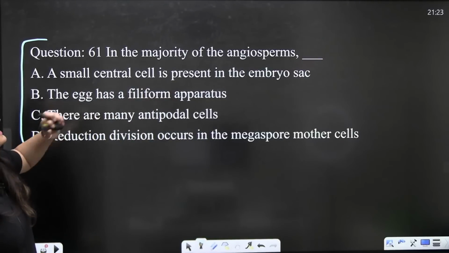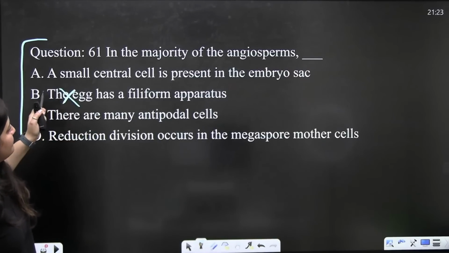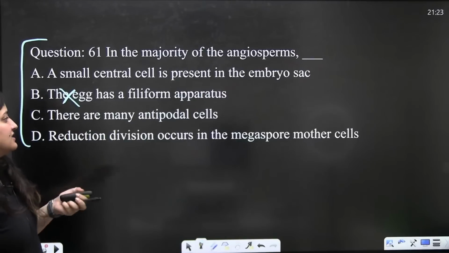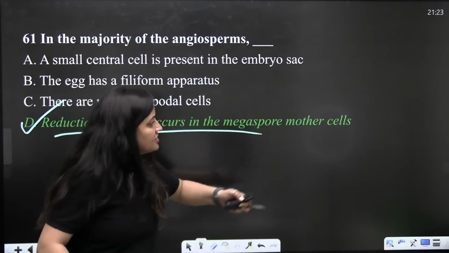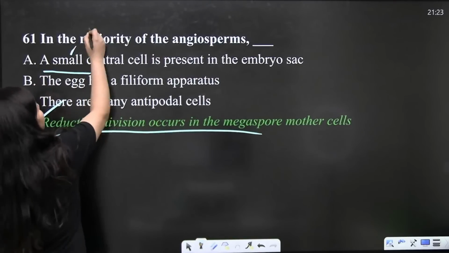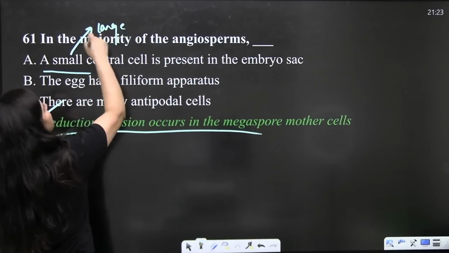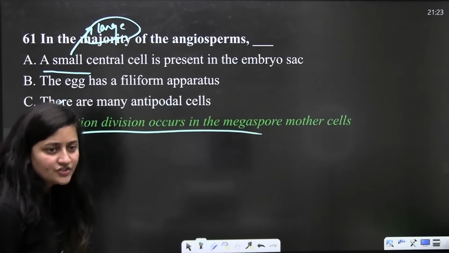A small central cell is present in the embryo sac. The egg has a filiform apparatus. There are many antipodal cells. Reduction division occurs in the megaspore mother cell. So obviously, reduction division will occur in the megaspore mother cell, and it is not the small central cell, it is the large central cell.